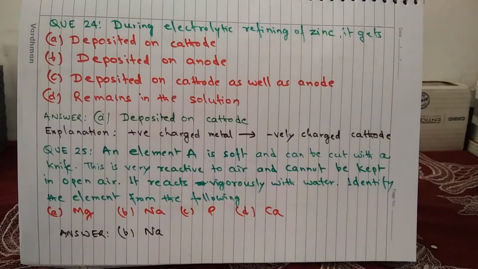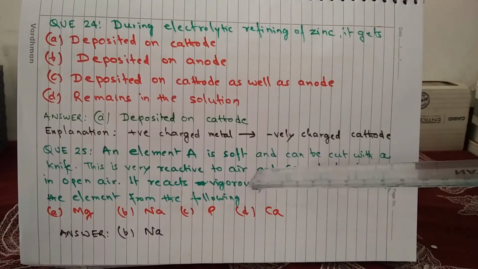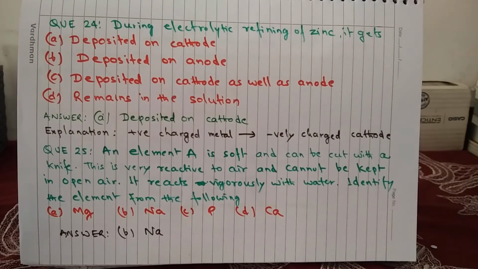Question 24. During electrolytic refining of zinc, it gets A, deposited on cathode, B, deposited on anode, C, deposited on cathode as well as anode, and D, remains in the solution. And the answer is A, deposited on cathode. During electrolytic refining, the metal ions which are liberated are positively charged, and since the cathode is negatively charged, the positively charged metal gets attracted towards the negatively charged cathode, and that is why it gets deposited on the cathode.